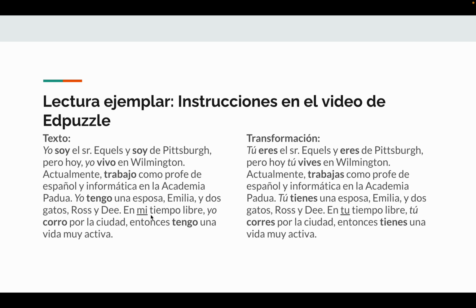So what we're going to be doing is transformations, okay? This is an activity that I like to do. Here we can see that we have the exact same paragraph on the left and on the right. However, all of the subjects have been changed from yo to tu, and as a result of that, all of the verbs have changed as well, and the possessive adjectives have changed, okay? So be sure that you are paying attention to that.